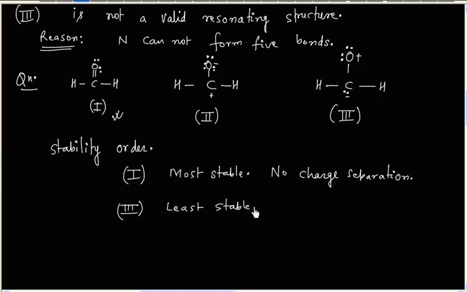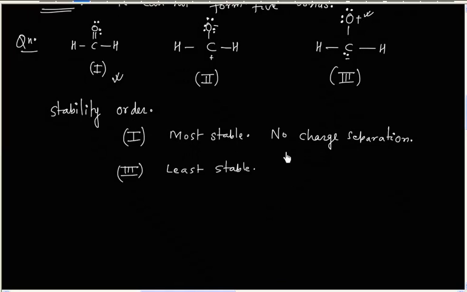And this time the reason is oxygen is an electronegative atom and it has a positive charge. So in this case an electronegative atom has a positive charge.